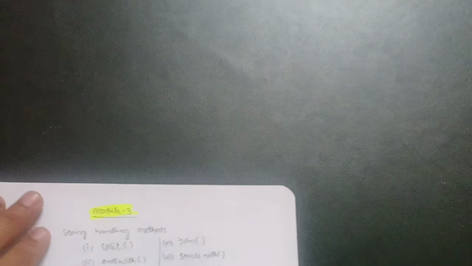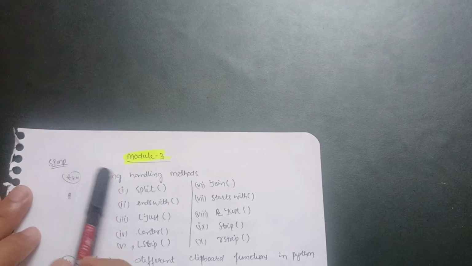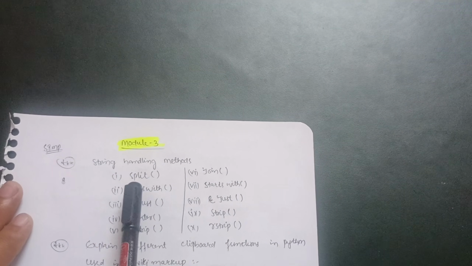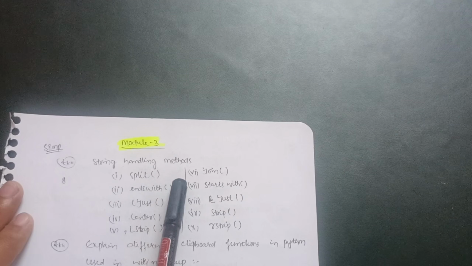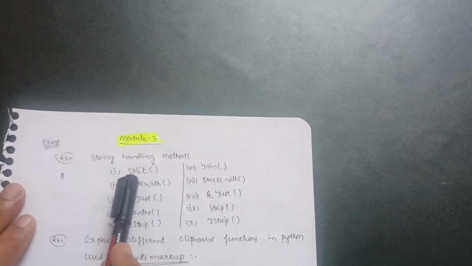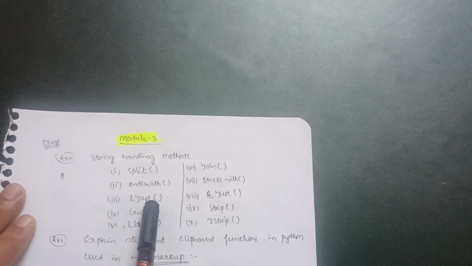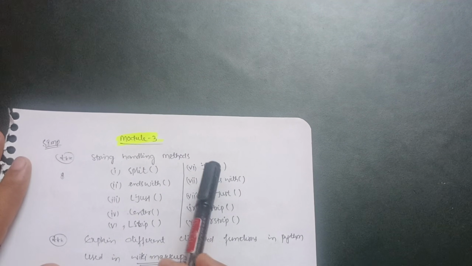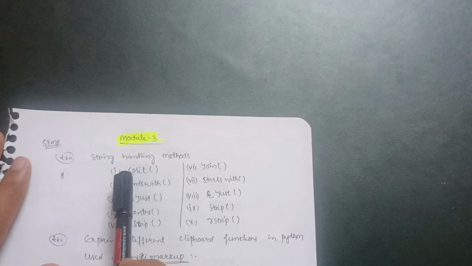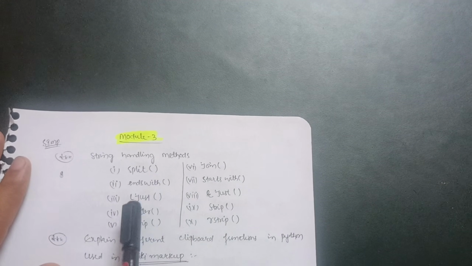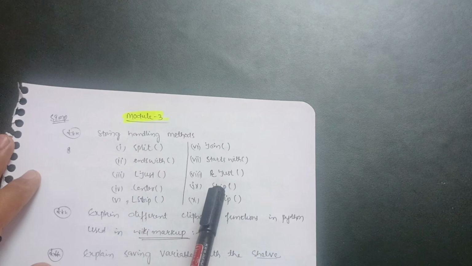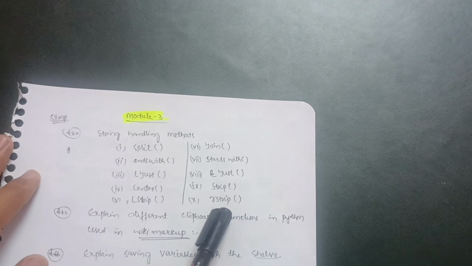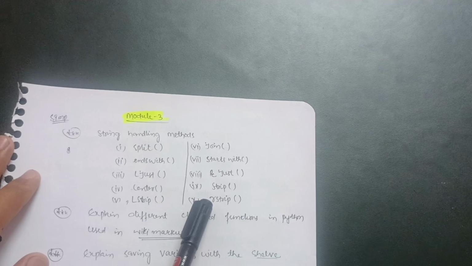So let me handle module third now. In module third, dear friends, the super important question is string handling methods, in which you can cover whatever you choose. In the first part they will give split function, endswith, ljust, center, and strip. In this, it is your choice, so you can also cover join, the opposite of split. Split and join, endswith, startswith, ljust, rjust, center, strip, lstrip, and rstrip. So these are the 10 string handling methods which you have to cover.